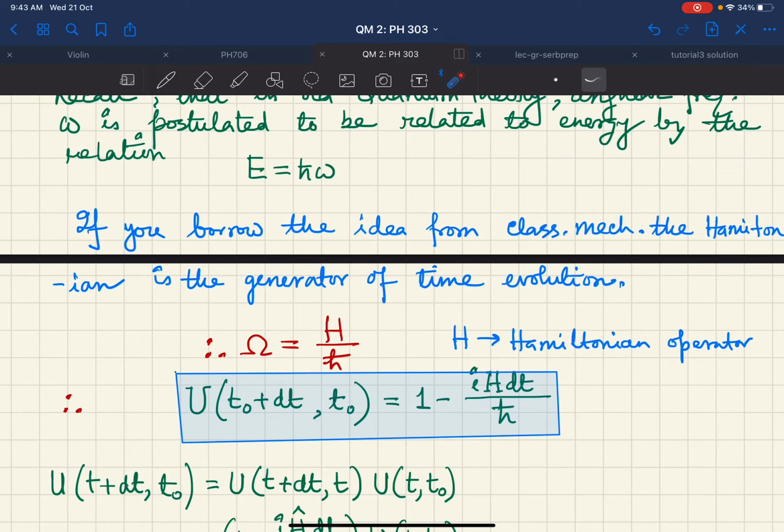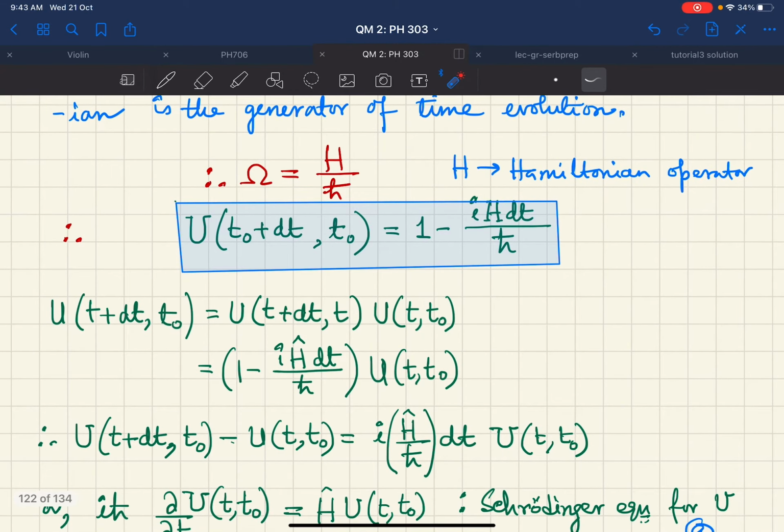Now you may ask whether the h bar introduced here is the same h bar that appears everywhere else. You can answer that by comparing with the quantum mechanical equation of motion that one can derive using the Heisenberg picture, but that we will come to later. So for the time being, let's not bother about this.